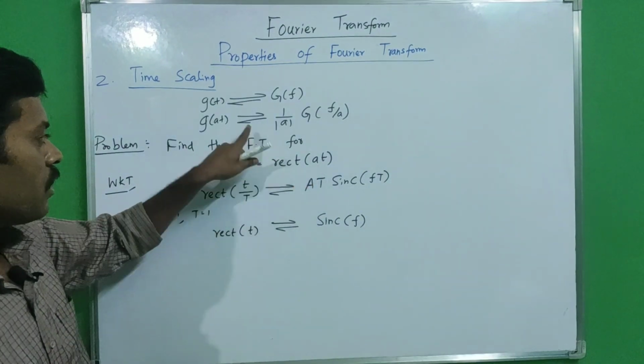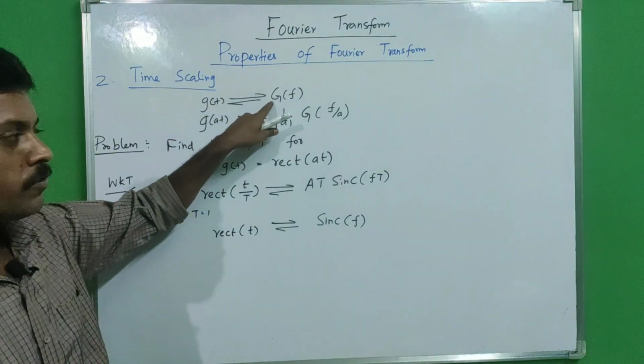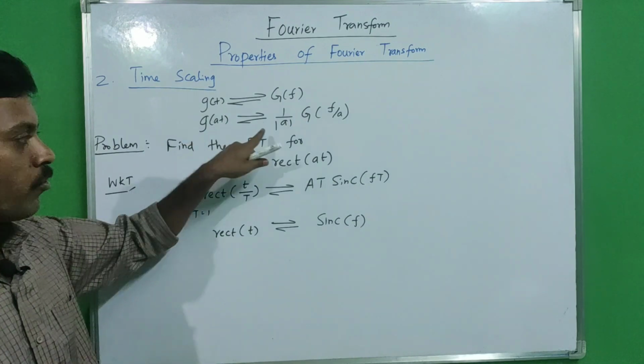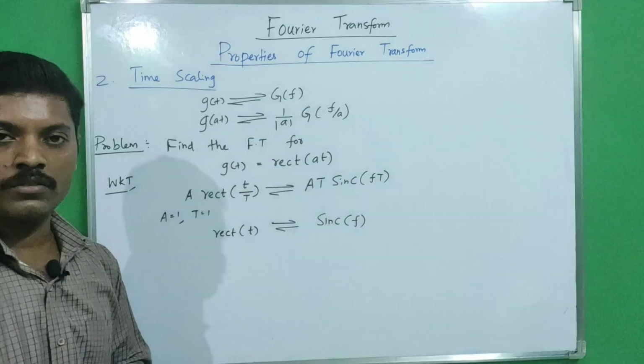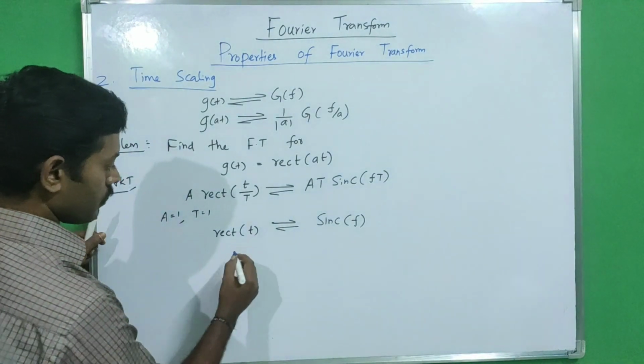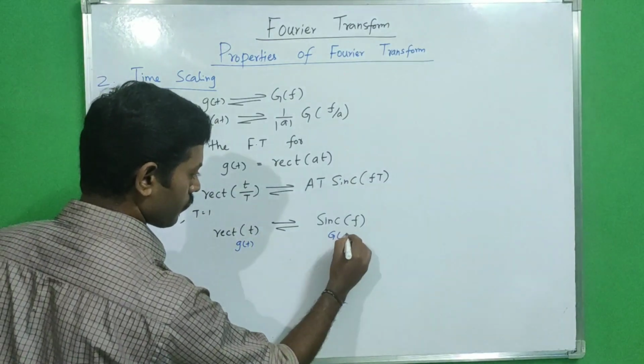According to the time scaling property, if g of t has a Fourier transform pair with G of f, then g of at has a Fourier transform pair with 1 by modulus a G of f by a. So this is g of t, and this is G of f.